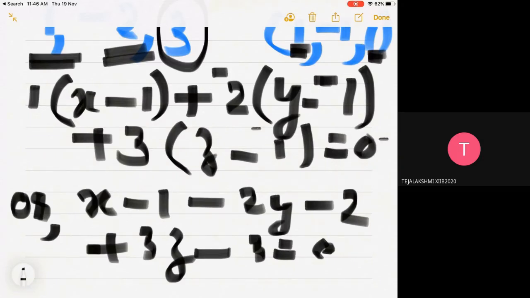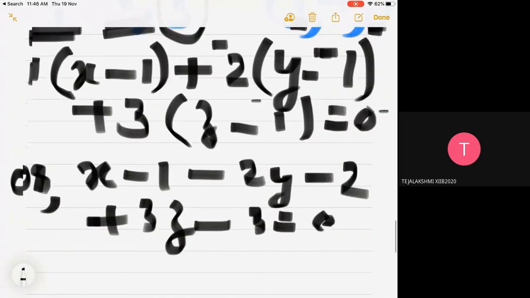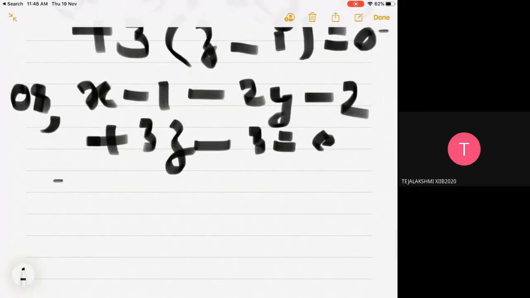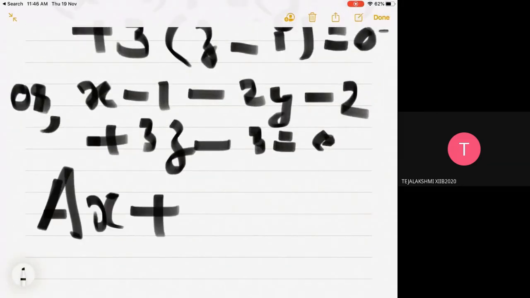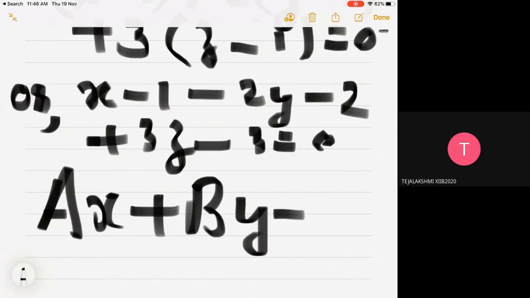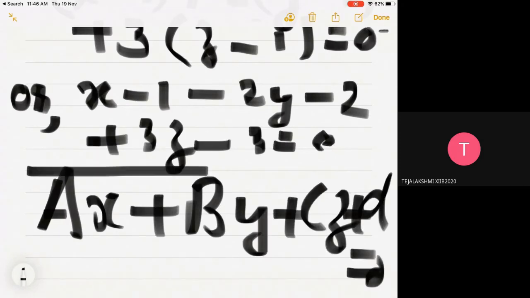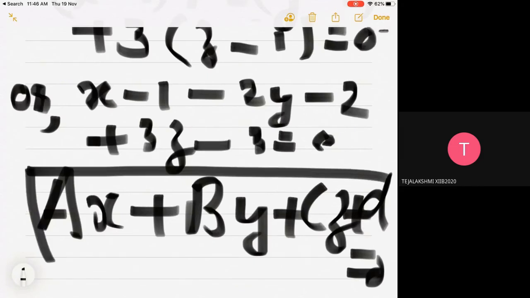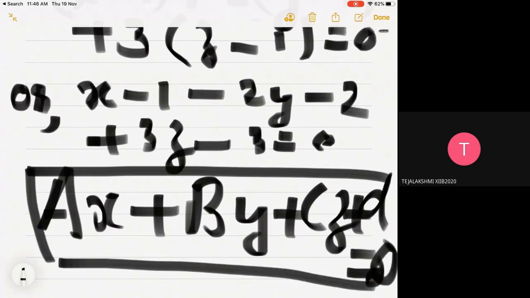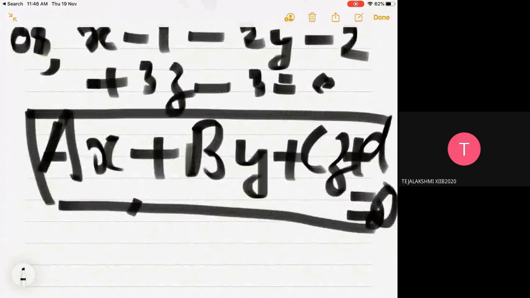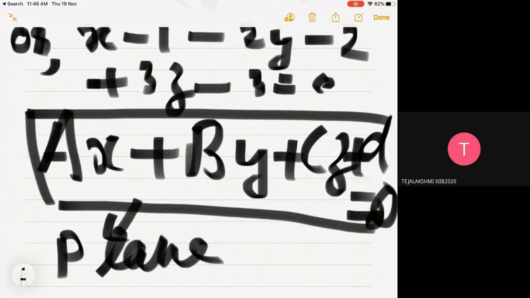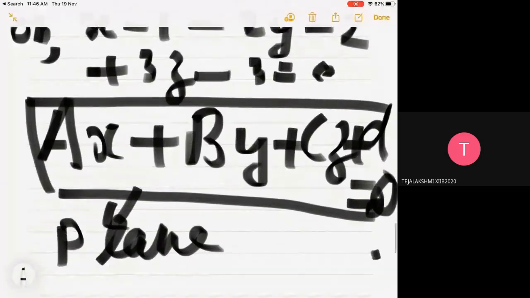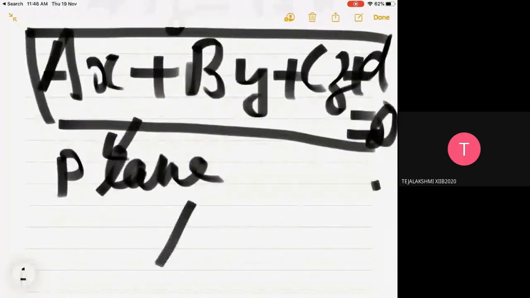On simplification, you can see that this is coming of the form ax plus by plus cz plus d equal to 0. So we can say that a first degree equation in x, y, z always represents a plane.